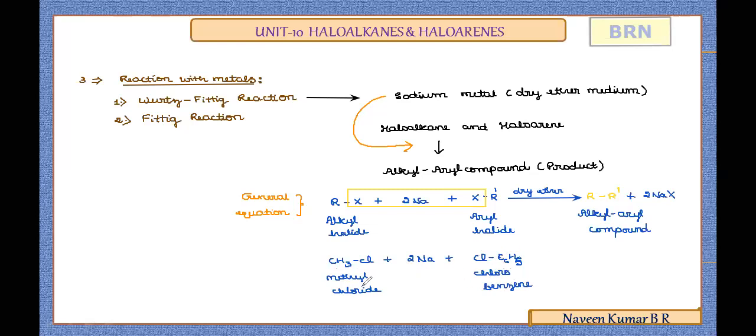Once methyl chloride and chlorobenzene are treated with sodium metal in dry ether, the sodium and the halogens of the alkyl halide and aryl halide are removed in the form of NaCl.